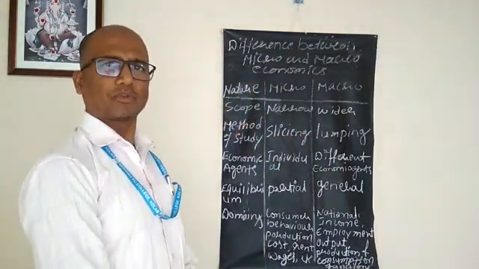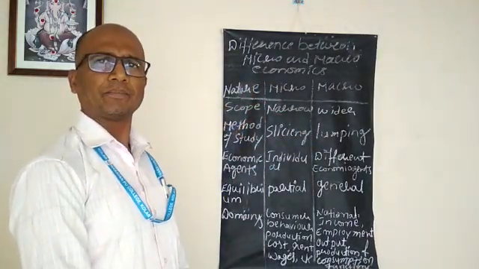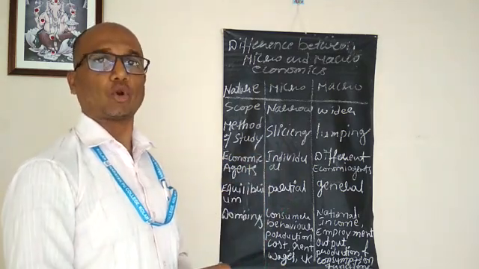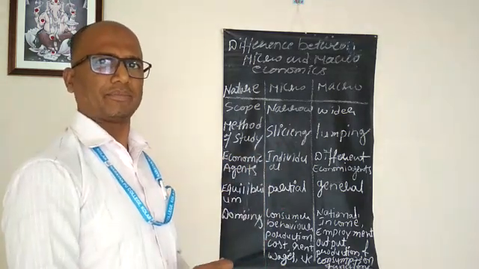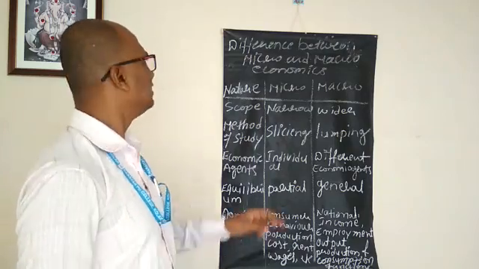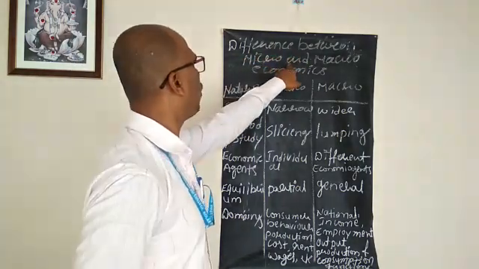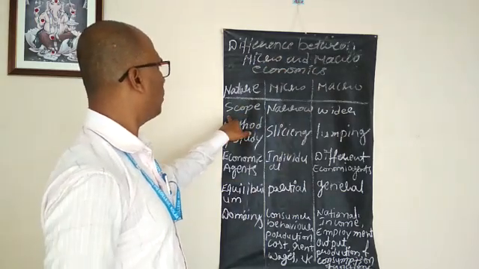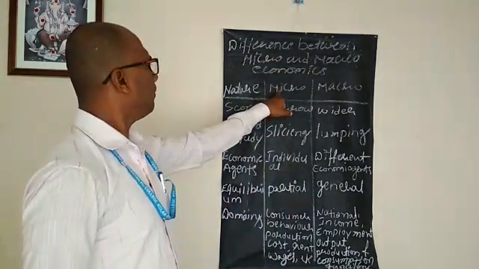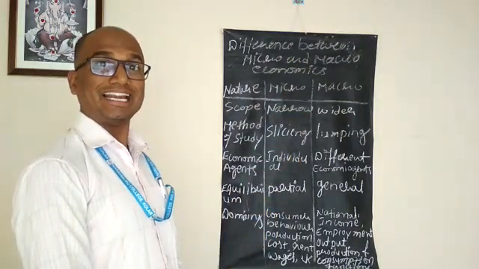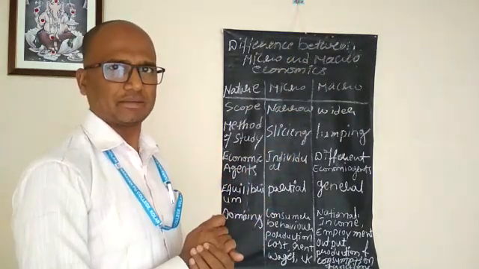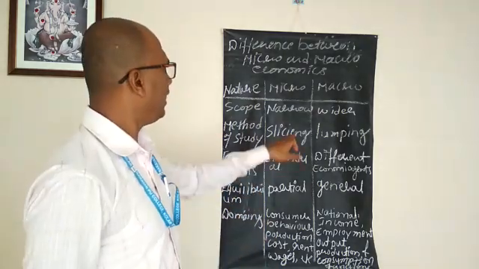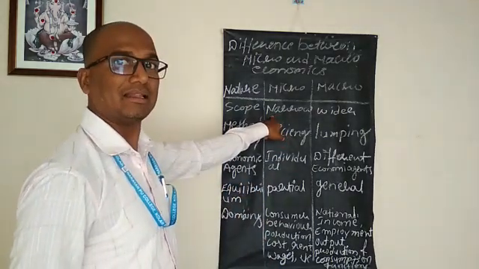In this form, you can easily define the difference between micro and macroeconomics. Let's discuss in detail the difference between micro and macroeconomics. Nature, the scope. Microeconomics studies individual units, so its scope is narrow.